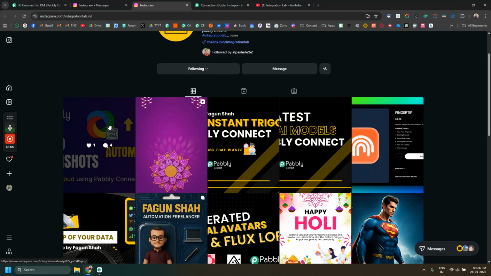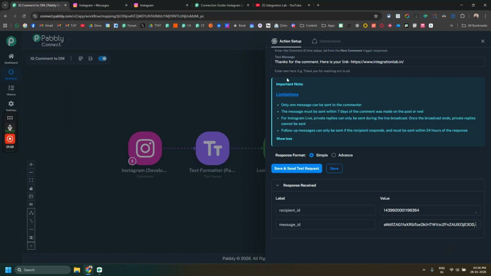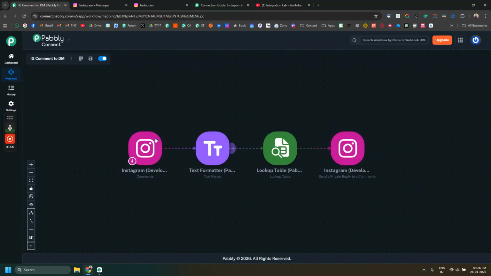Now how do you set up this thing in Pabbly Connect? So this is the automation that I have set up. We are keeping in mind that we want to do this for multiple posts or multiple reels. That's why I have set it up with a lookup table, so that in future whenever I add a new post or reel I can add extra links or something like that.